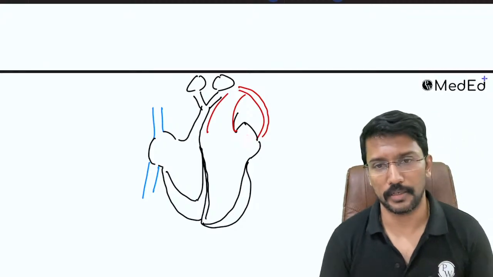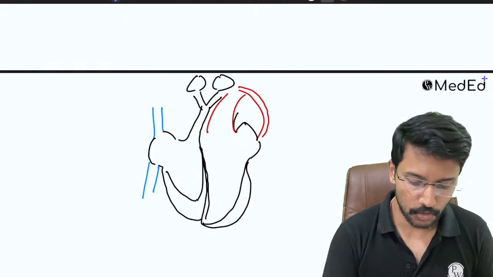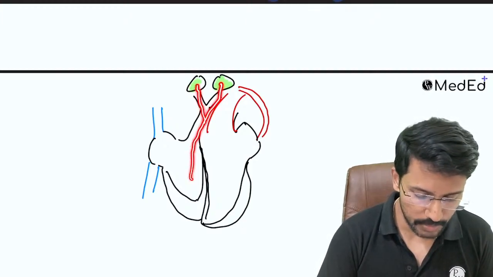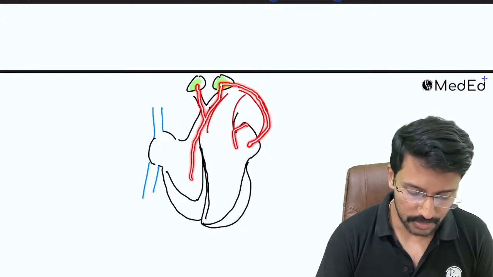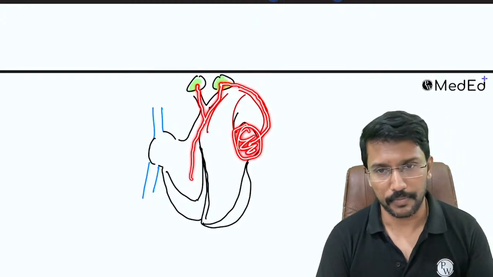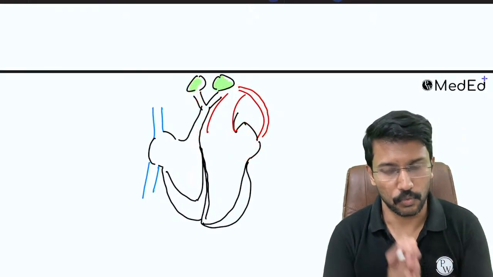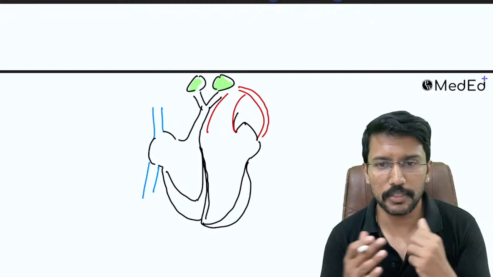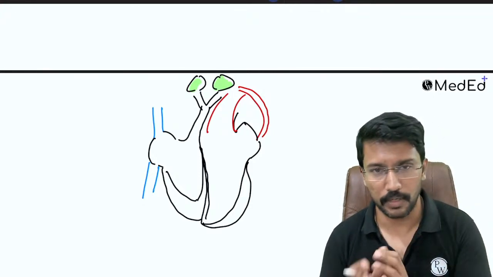Whenever pressure in the left atrium increases, it leads to congestion of blood in the lungs. Means the right side of the heart pushes the blood into the lungs, but it can't come to the left side of the heart easily because pressure in the left atrium is already high. So the blood starts getting stagnated in the lungs. So left heart dysfunction leads to congestion of the lungs. What symptom should it give rise to? Shortness of breath, right? Dyspnea, orthopnea, PND.